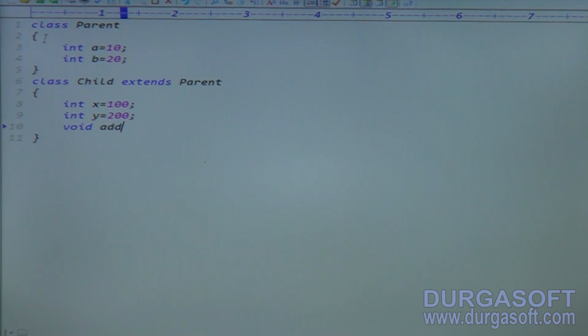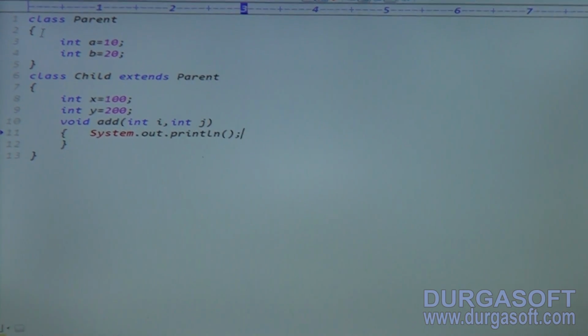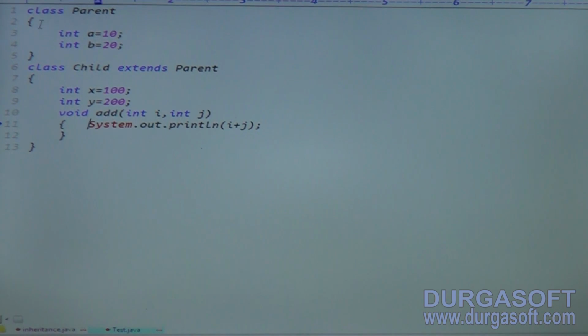Here I am declaring a void add method. This method is local. In the add method I am declaring int i and int j. How many values am I declaring here? 2 values. In the add method I would like to perform the addition of local variables. What are the local variables here? i plus j. And here I would like to perform the addition of current class variables.